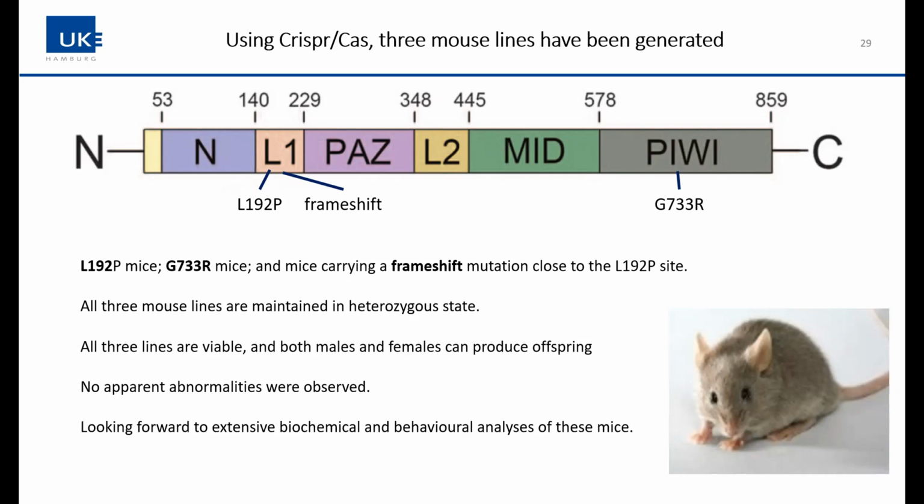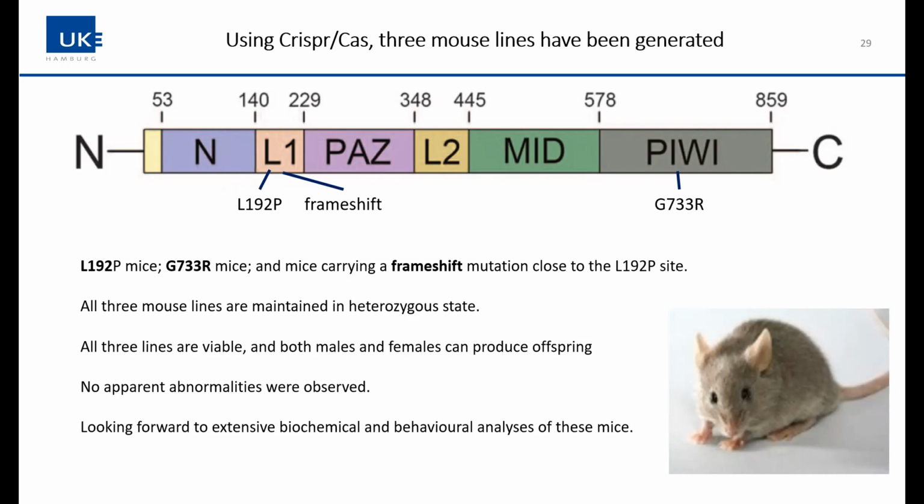They can mate and have children, both males and females. And so far, this is only the beginning, it's only starting. So we did not really analyze these mice in detail. We just try to have them and expand the colony and have more mice to look at.